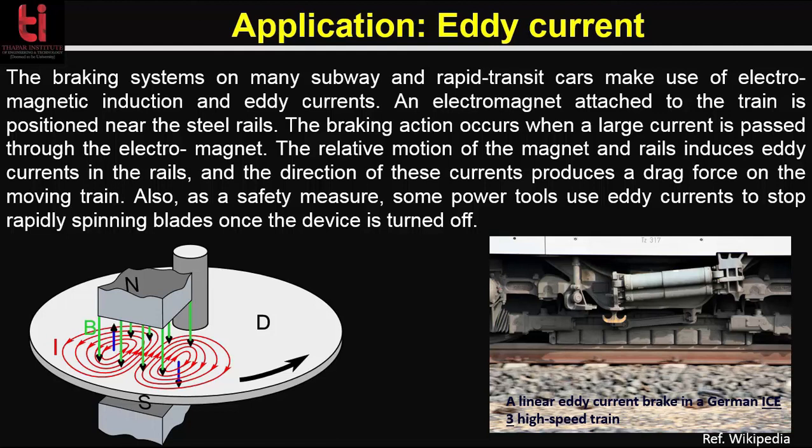So, by Lenz's law, the magnetic field formed by the eddy current will oppose its cause. Therefore, the wheel will face a force opposing the initial movement of the wheel. The faster the wheels are spinning, the stronger the effect, meaning that as the train slows, the braking force is reduced, producing a smooth stopping motion. Also, as a safety measure, some power tools use eddy currents to stop rapidly spinning blades once the device is turned off.